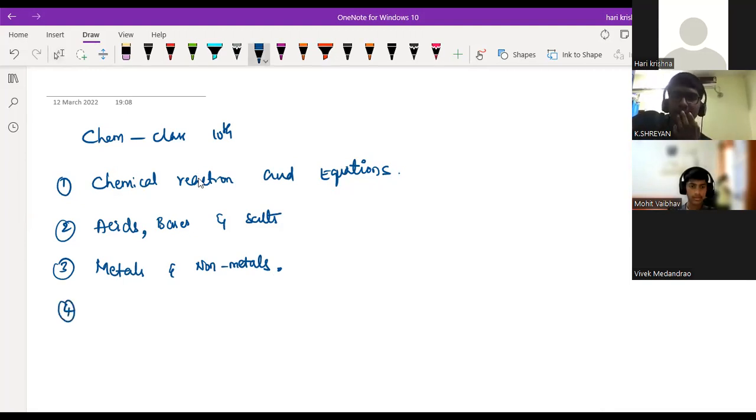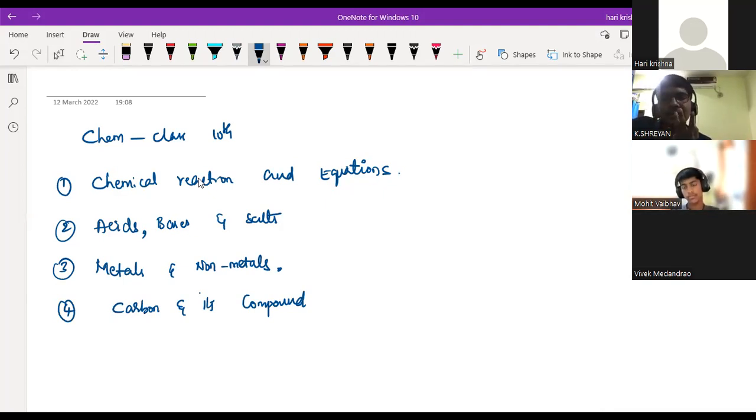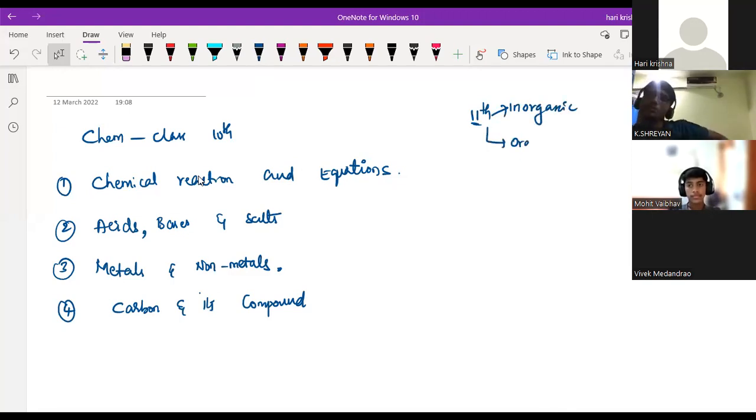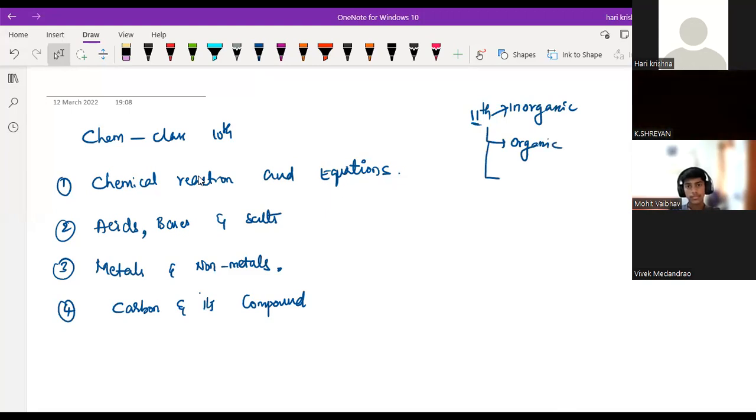The next one is Carbon and its Compounds. It is an important topic in the 10th. Why, sir, that much important? Because up to 10th standard, you study chemistry as a single subject. But when you go to higher standards, class 11 onwards, you have chemistry in 3 parts: inorganic chemistry, organic chemistry, and the third one, physical chemistry.